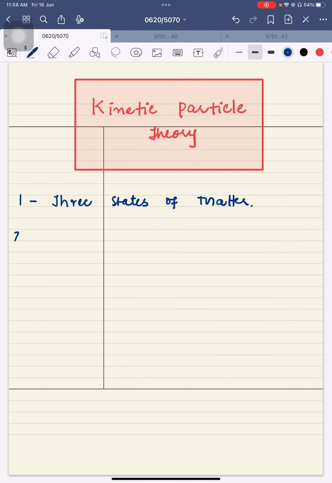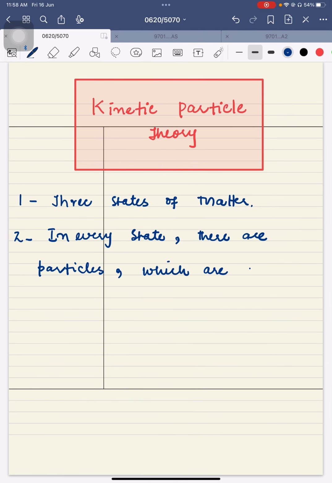Number two, in every state, there are particles which are continuously moving.